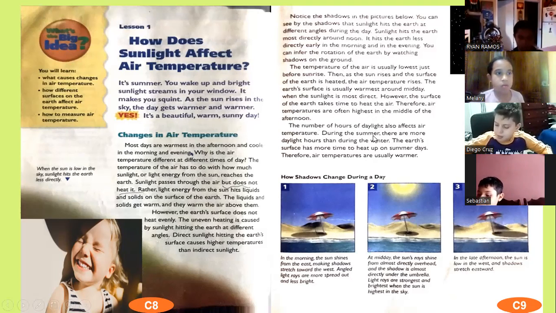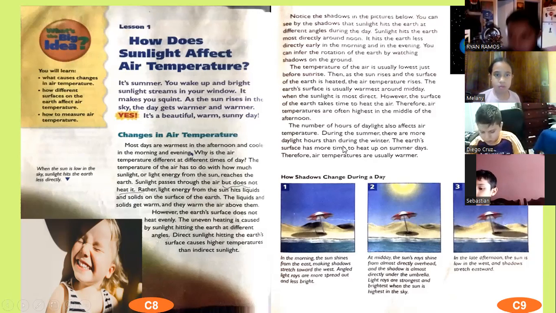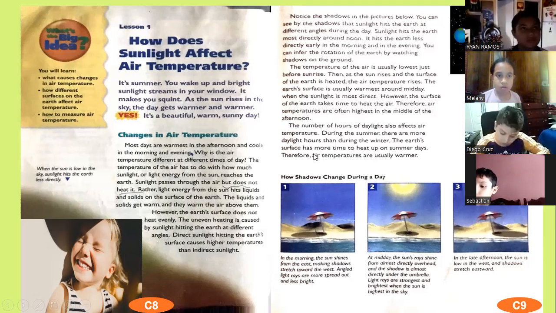The number of hours of daylight also affects air temperature. During the summer, there are more daylight hours than during winter. The earth's surface has more time to heat up on summer days. Therefore, the temperatures are usually warmer.